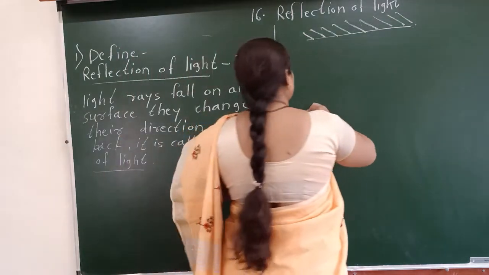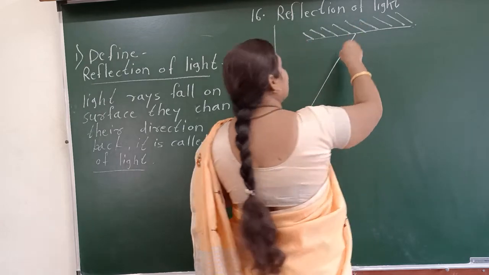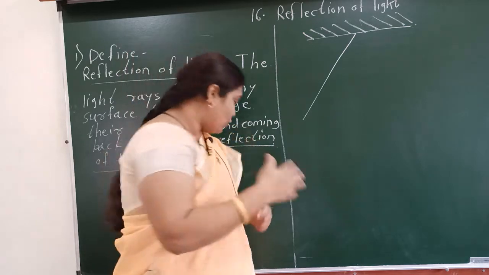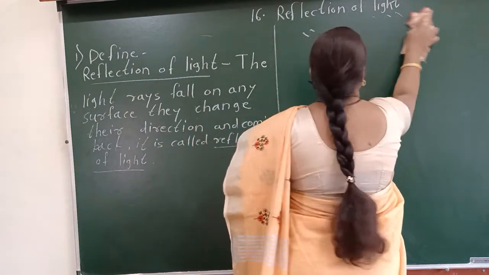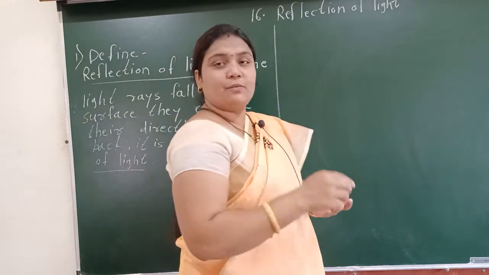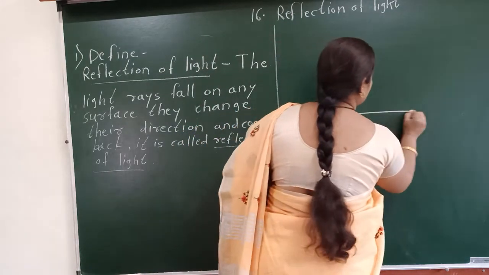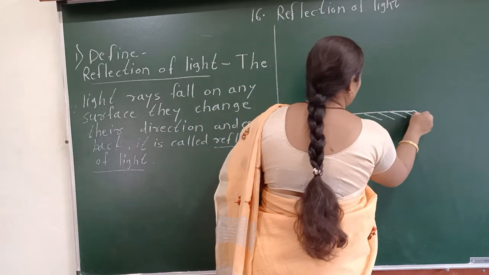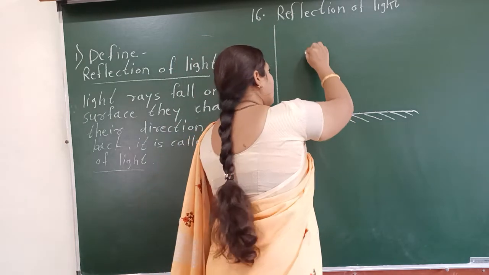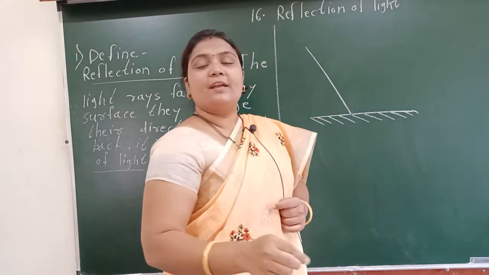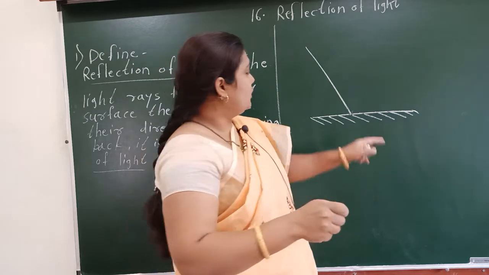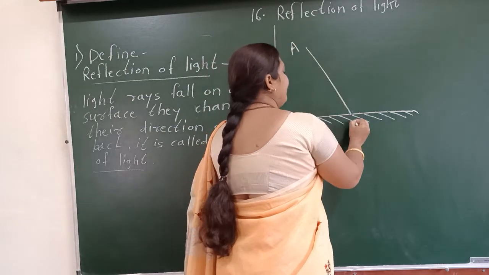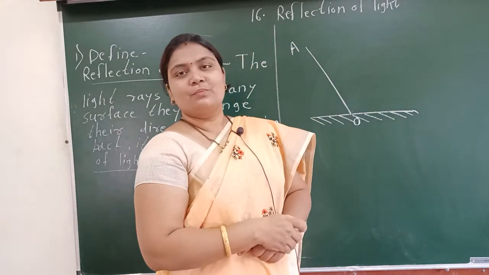Okay, I will draw it some different way here, so it is very easy for you to understand. Suppose this is a mirror. You have to coat this side, so this is the reflecting side. Now this is the light ray which is coming from the comb onto the mirror. I am giving the name AO to this light ray.